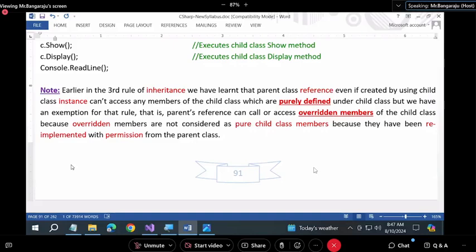But we have an exemption for the rule. That is, the parent class can call or access overridden members of the child class because overridden members are not considered as pure child class members. Why? Because they have been re-implemented with permission from the parent class only. The re-implementation is done with the permission from the parent class only. So don't consider them as pure child class members.